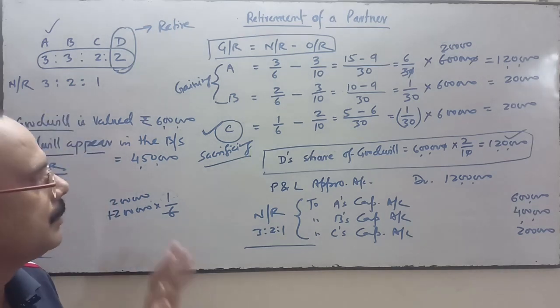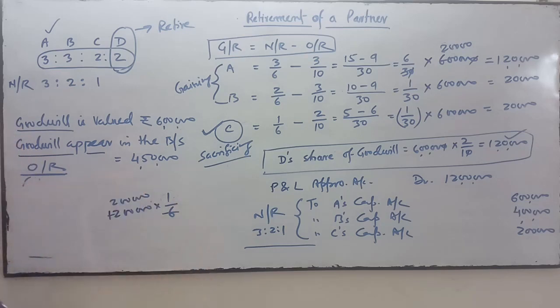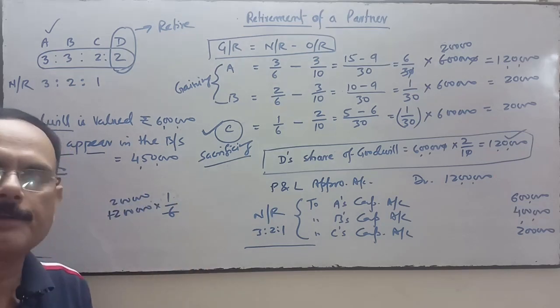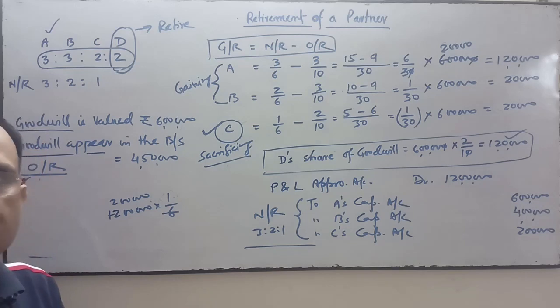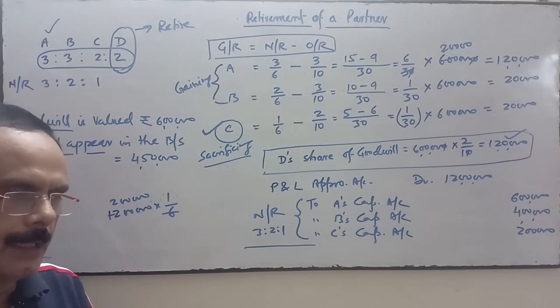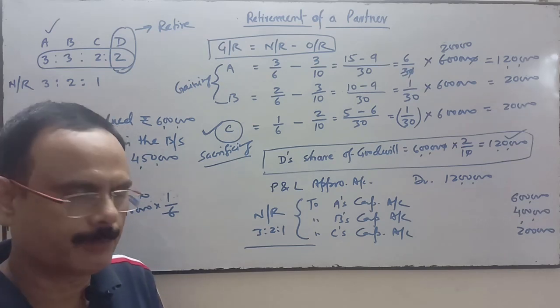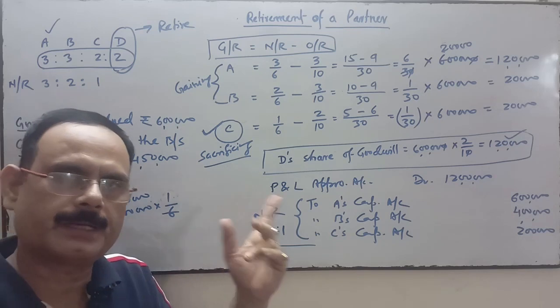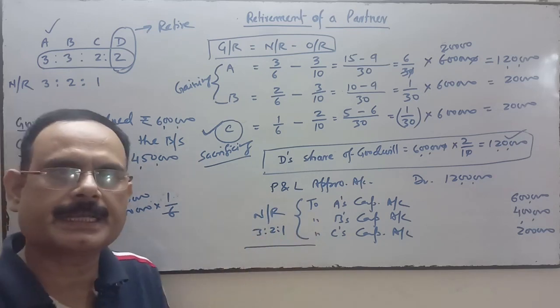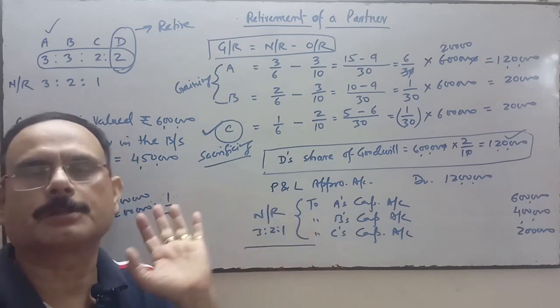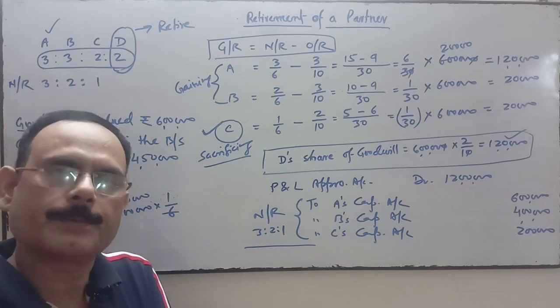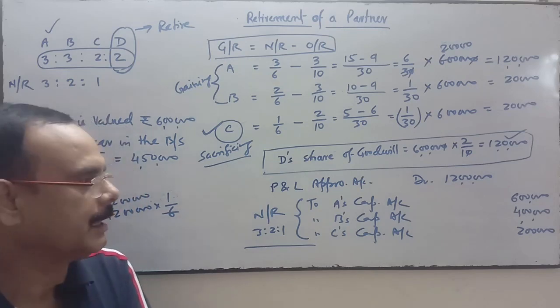Okay, so we have done the three entries. First, we wrote off the goodwill; second, the new valuation of goodwill is treated. The retiring partner's capital account is credited with his share of goodwill, and the gaining partners' capital accounts are debited, and one partner has sacrificed, so his capital account is also credited, because we have to compensate that partner as well.